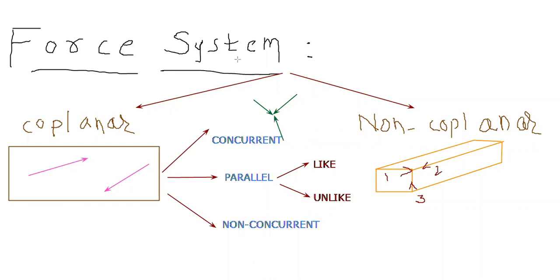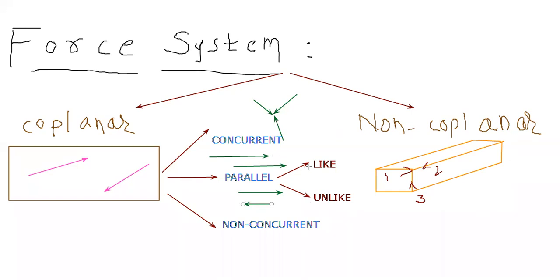Now parallel force system. Parallel means this force is parallel to this force. If these are in the same direction, then these will be like forces, and if these two forces are in opposite direction, then we call it an unlike parallel force system.